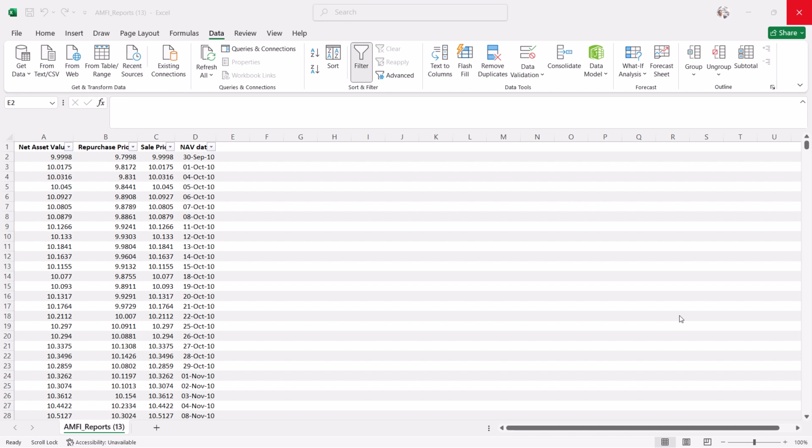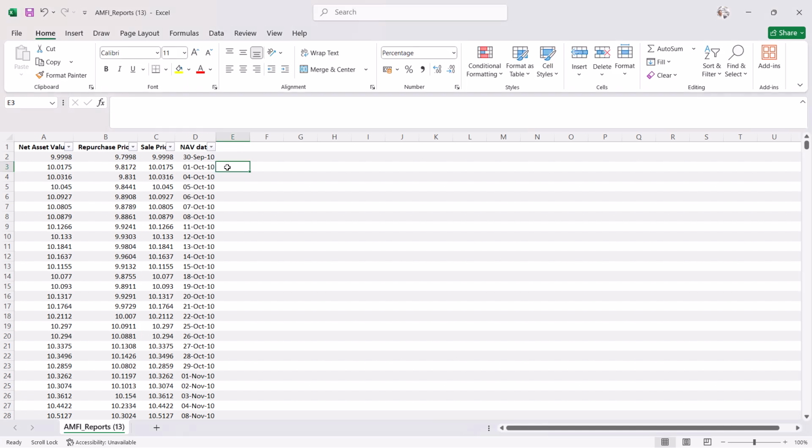Here I will calculate the profit and loss of each day of this mutual fund. I will use a simple formula to calculate the profit and loss on this day. The formula is today's net asset value minus previous day net asset value, divided by previous day net asset value.